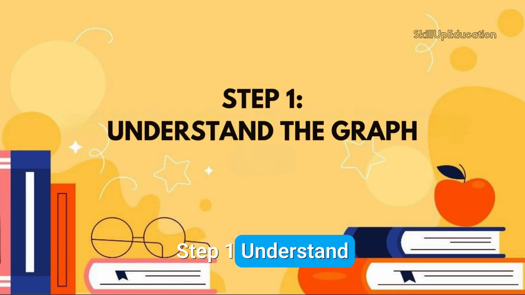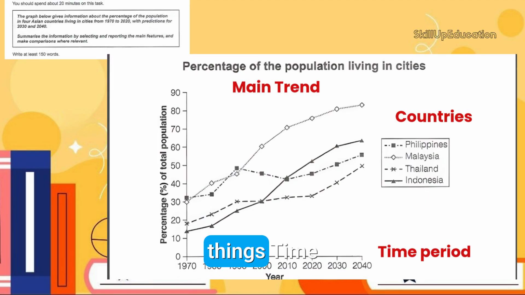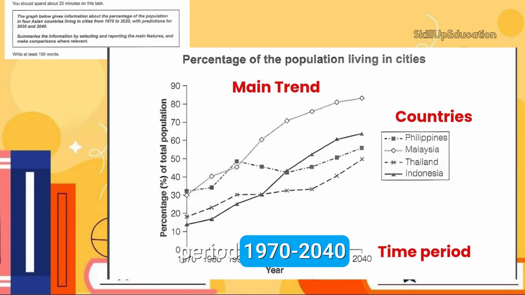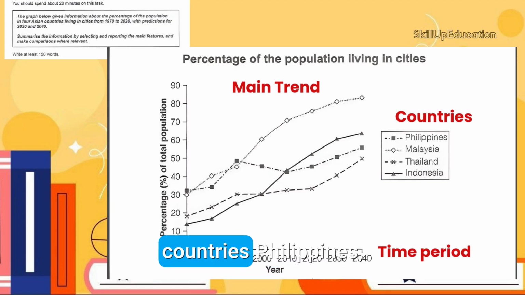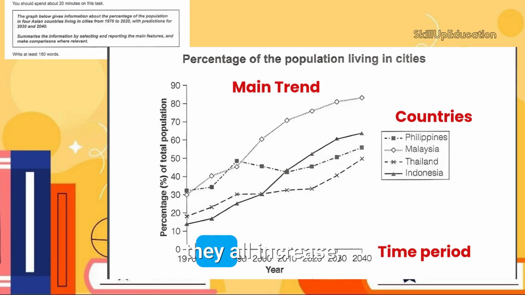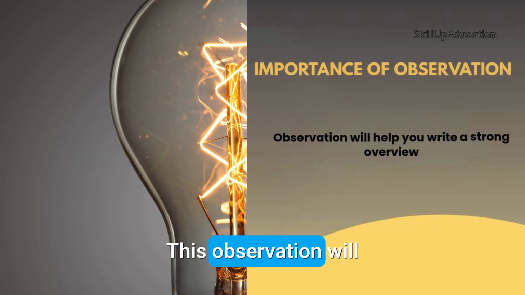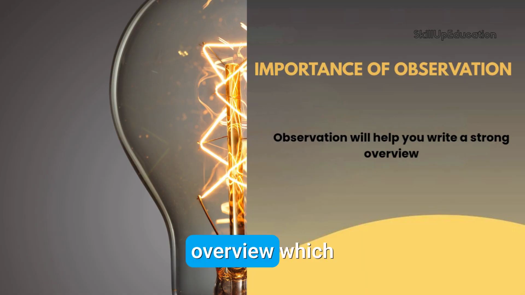Step 1. Understand the graph. First, look for 3 things. Time period, 1970 to 2040. Countries, Philippines, Malaysia, Thailand, and Indonesia. Main trend. They all increase, but at different speeds. This observation will help you write a strong overview, which is the heart of your answer.